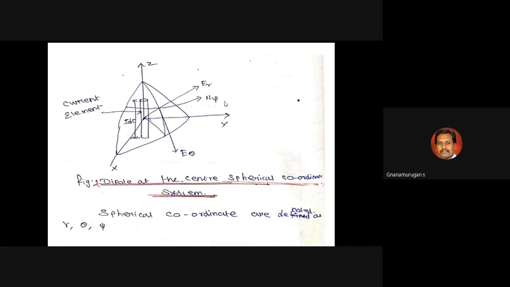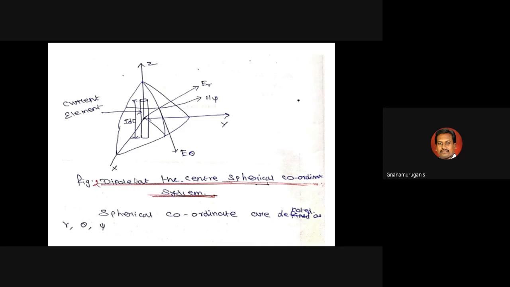You can use different types of antenna here. The dipole is one type of antenna. You can also use a horn antenna, a Yagi-Uda antenna, a spherical antenna, or a lens antenna. You can fix any of these here and find out the antenna radiation pattern. The dipole antenna is the basic one, so I am using the dipole. With respect to x, y, z, you can calculate the electric and magnetic field for the radiation pattern.